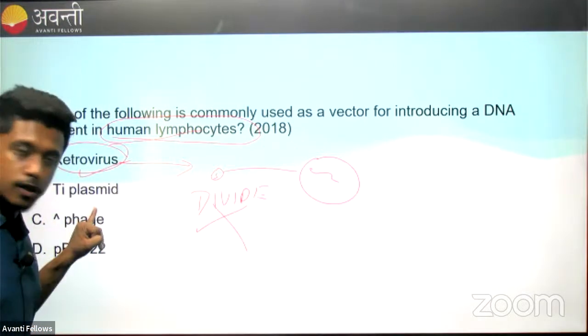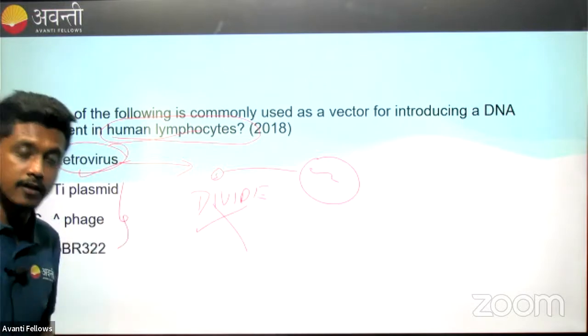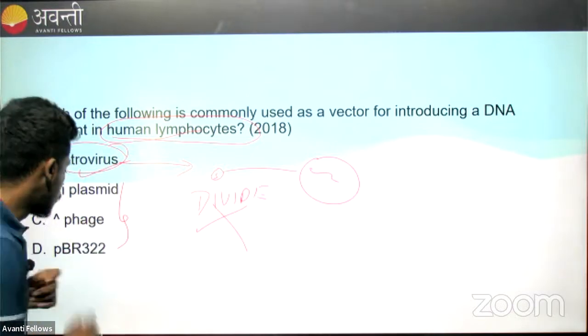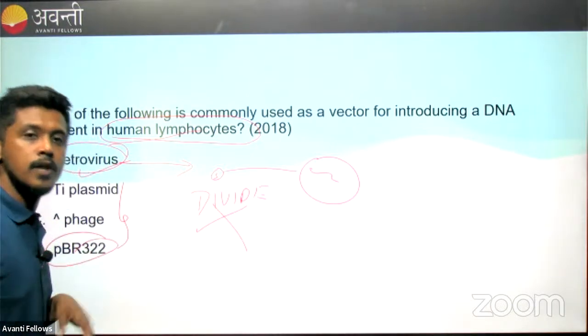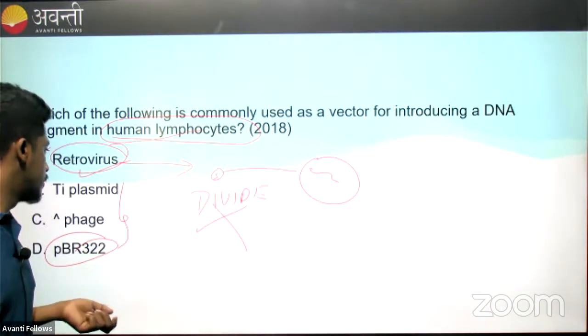TI plasmid vectors and phage vectors are used for bacteria. If bacteria is the host, we use TI plasmid or phage vectors. And you know that pBR322 is a plasmid vector. So you know who has plasmids: bacteria. Understood? Clear?